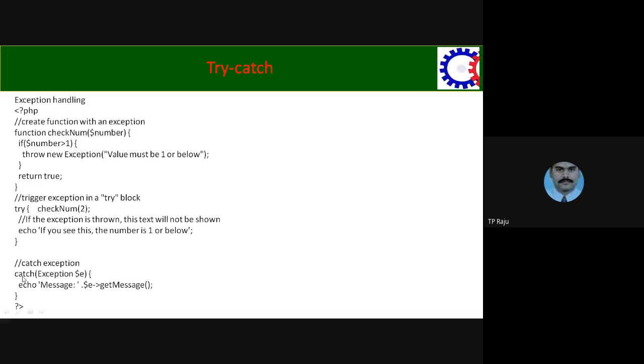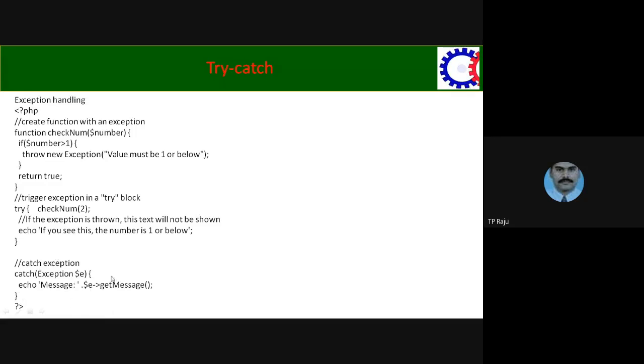Which catch? The catch which contains the exception type argument. That catch will be executed. In that catch we are calling the function getMessage. This function simply returns the message which we already stored in the object, that is, the value must be 1 or below.